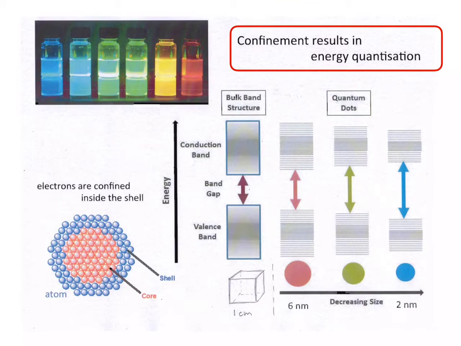The band gap between the valence band and the conduction band for bulk material corresponds to an emission wavelength that is in the deep red. In contrast, for the nanoparticles, the emission wavelength depends on the size of the particle. A larger particle with 6 nanometer diameter has emission in the red, whereas the smaller nanoparticles with diameters of 2 nanometers emit light that is in the blue visible range. It is clear that for the confined electrons, the spectrum of available energy states depends on the diameter of their confinement.